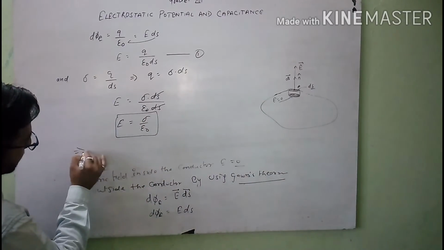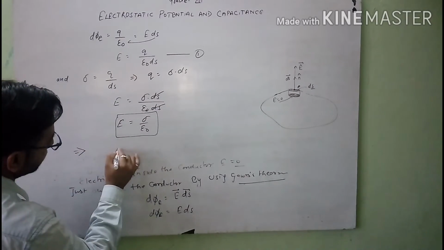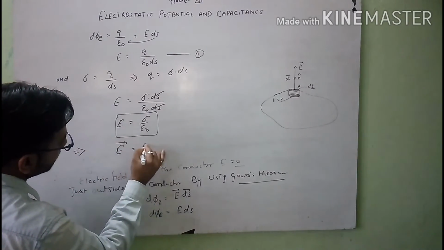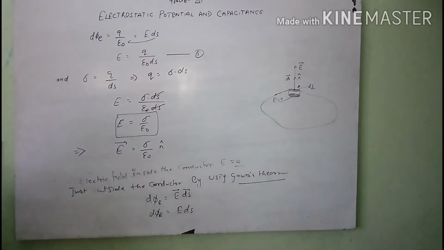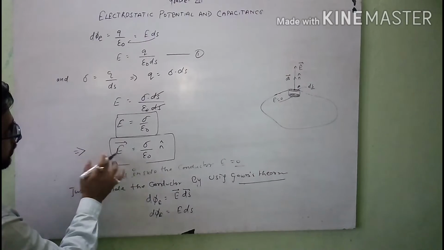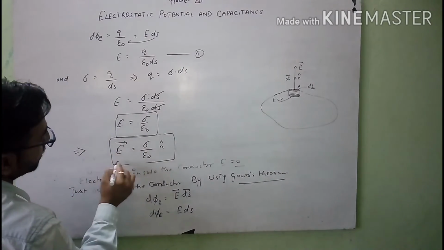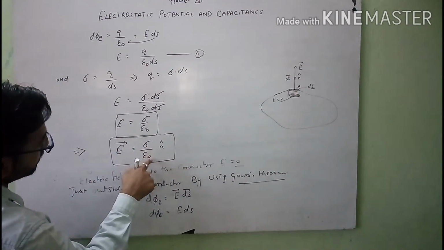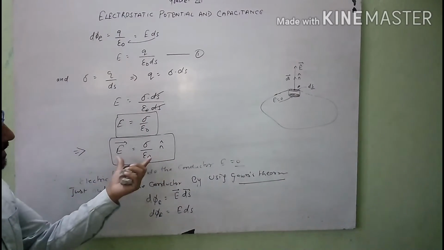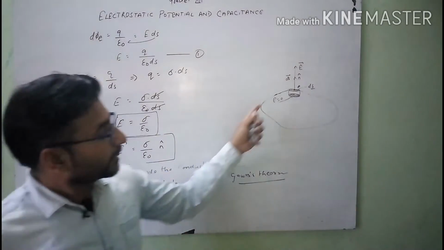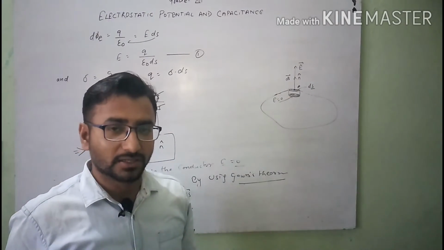If you want to write this electric field intensity in vector form, you need one vector, which is the unit vector n cap. So in vector form you can write the electric field intensity E vector equal to sigma over epsilon naught of n cap. So this is the electric field intensity on the surface of a charged conductor.